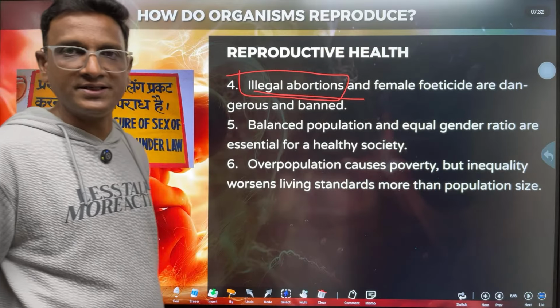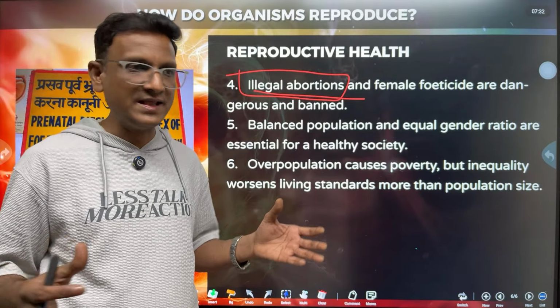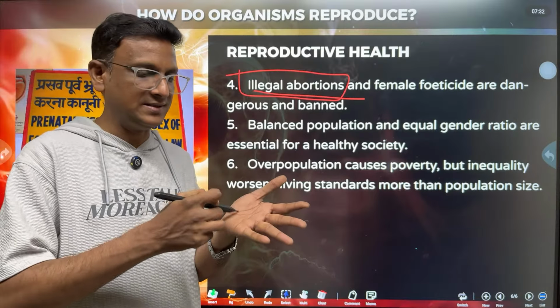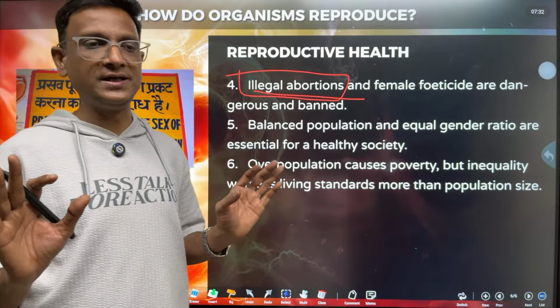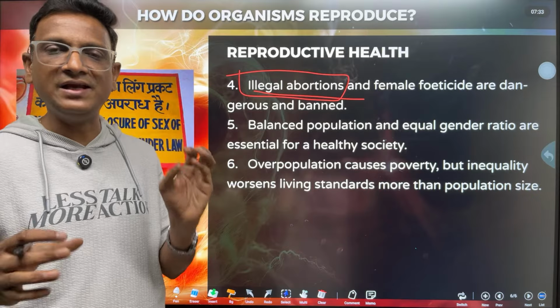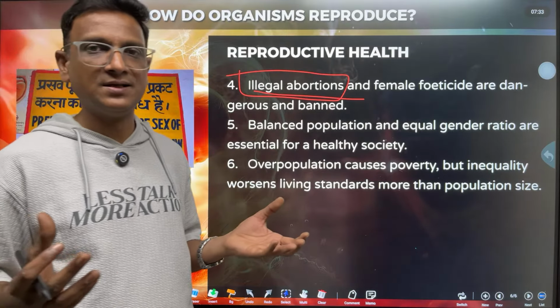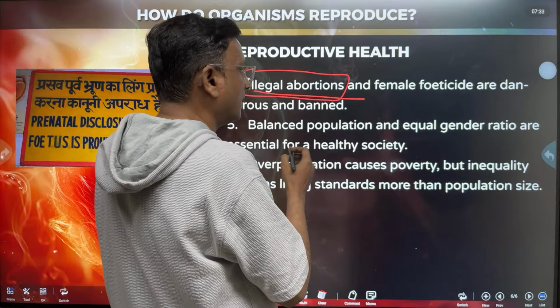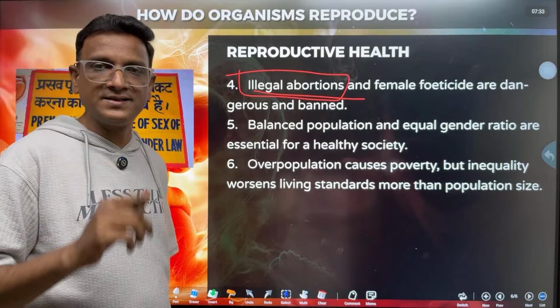Why does this illegal abortion take place? In some communities, in some places, they don't want the girl child. So when they go to the doctor, they do the scanning. In some places, whoever is doing the scanning will tell that a girl baby is going to be born. Then they ask the doctor to do the abortion, to kill that baby. In some communities, they feel girl children are a burden. Okay, not in all places, but in some places. So this leads to a problem called unequal gender ratio.